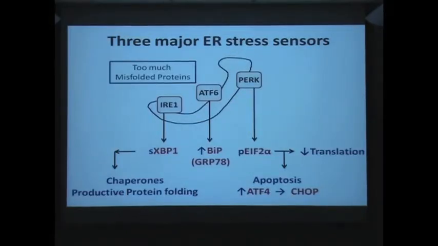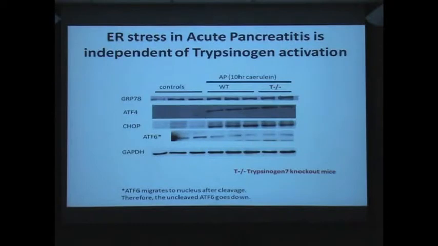The objective of this slide is to demonstrate what are the molecular targets that can be studied in the lab which demonstrate ER stress. So to answer the first question, whether endoplasmic reticulum stress is independent of trypsinogen activation or it is actually a consequence of trypsinogen activation, we studied the markers of endoplasmic reticulum stress during acute pancreatitis, which was induced by cholecystokinin hyperstimulation for 10 hours, and compared between wild-type mice and trypsinogen 7 knockout mice, which do not have trypsinogen activation.